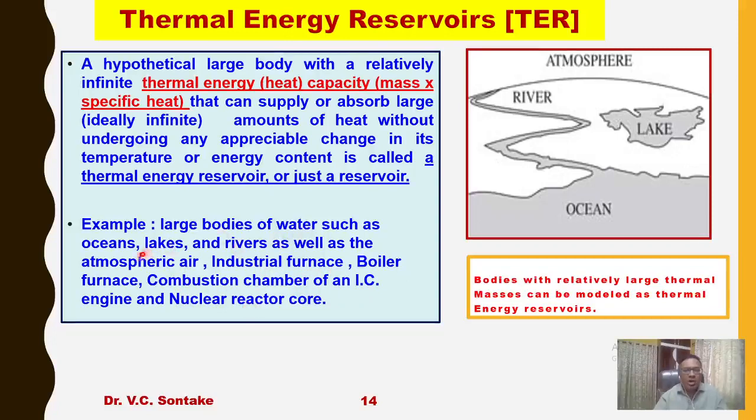At the same time, ocean, lakes, rivers, ponds and our atmosphere are able to receive heat without appreciably changing their temperature. You supply any amount of heat to the ocean or our atmosphere, its temperature is not going to change significantly, and they are at lower temperature. So they are the examples of sink. Examples of source: industrial furnace, boiler furnace, combustion chamber of an IC engine and nuclear reactor core. Examples of sink: atmosphere, river, lake and ocean.